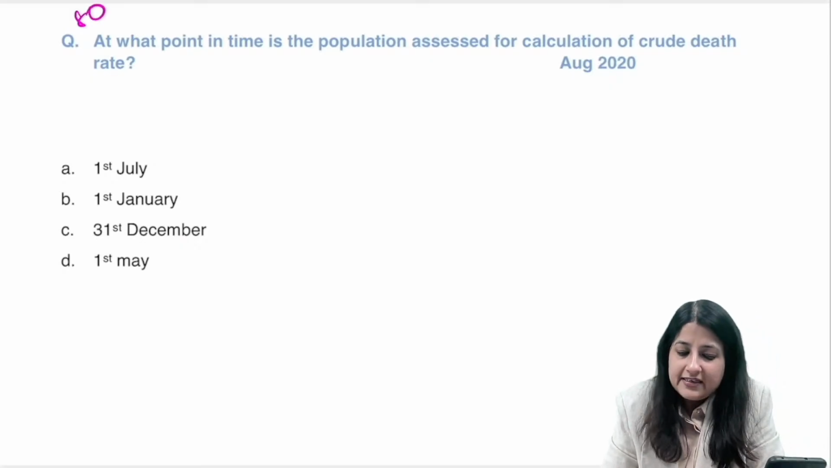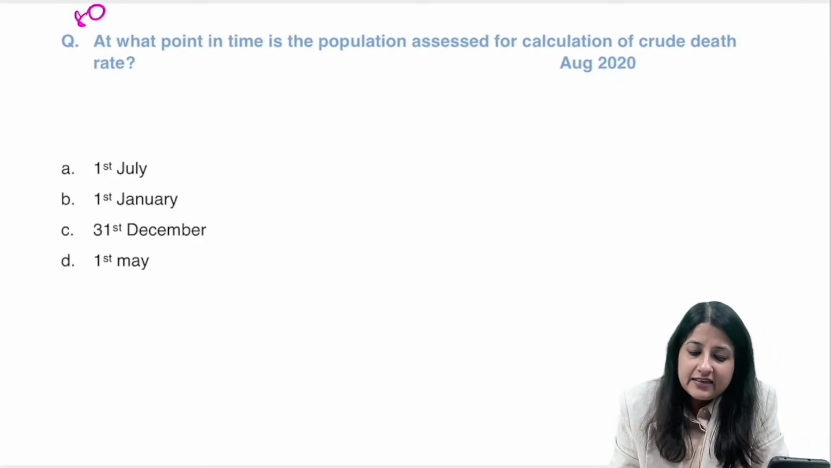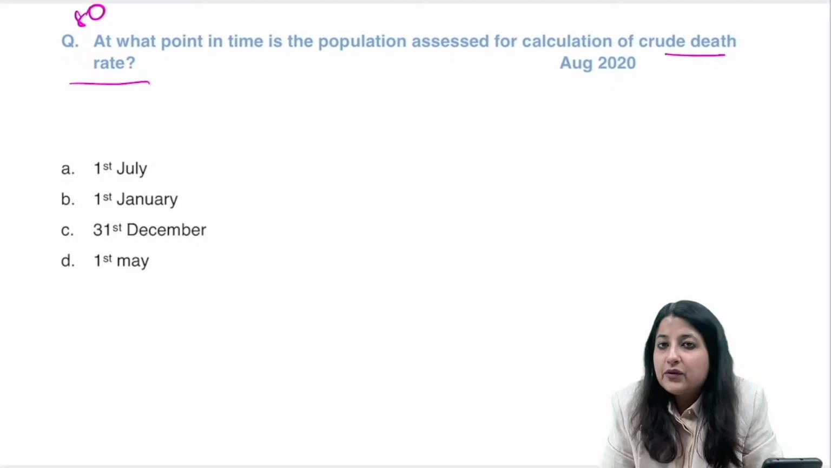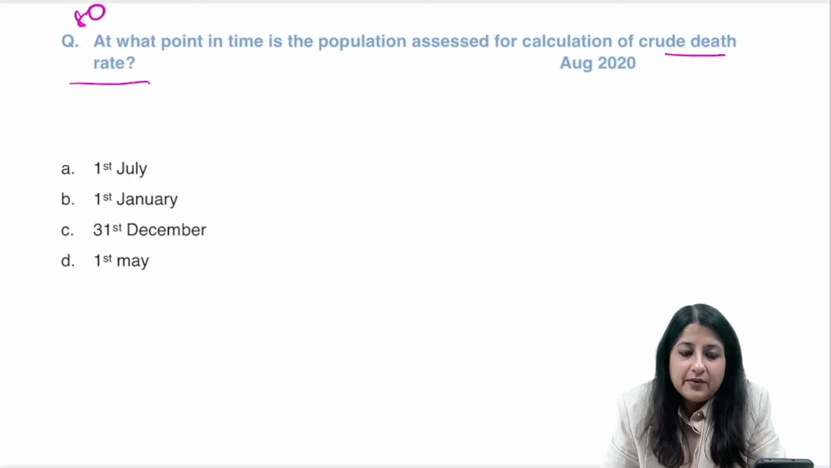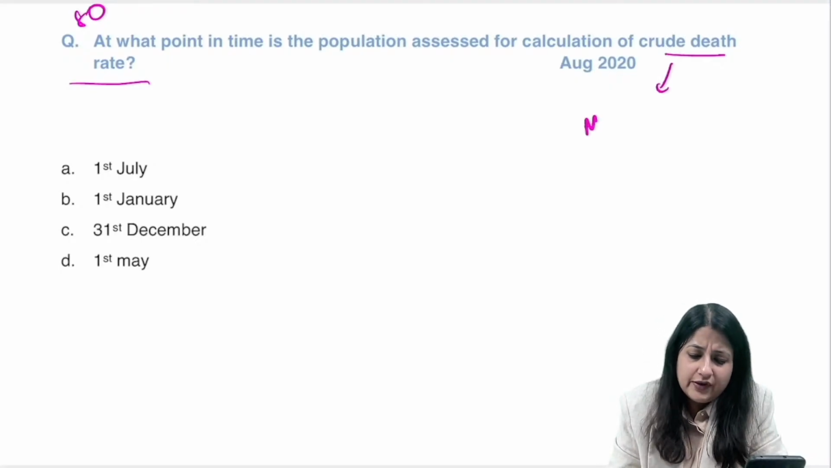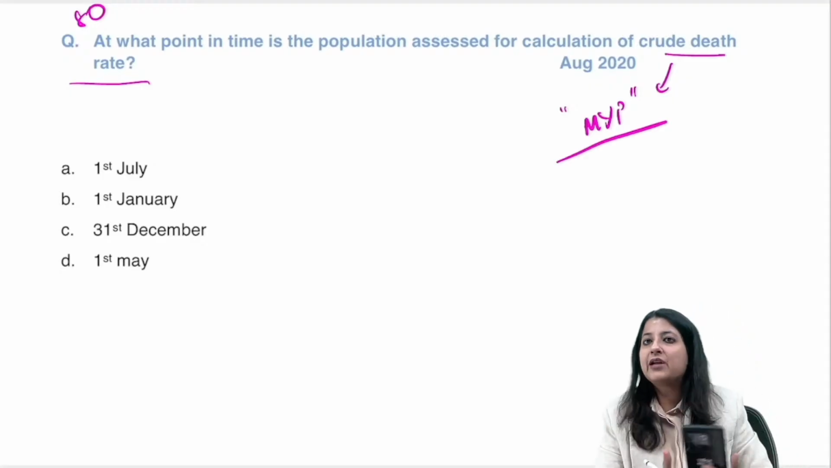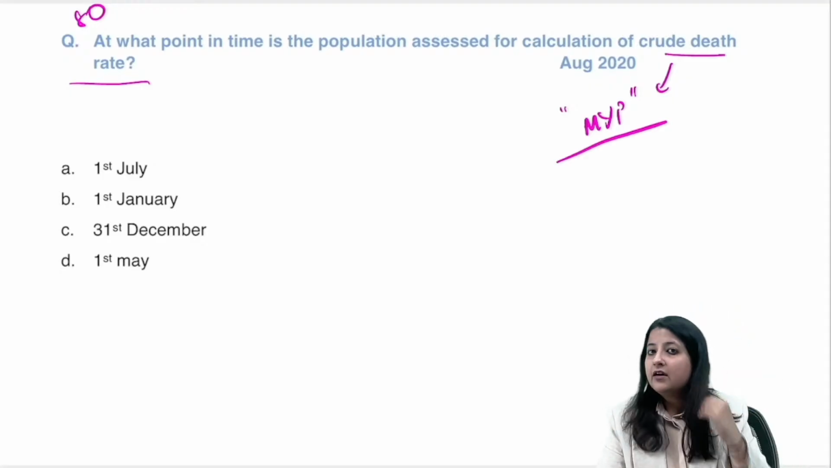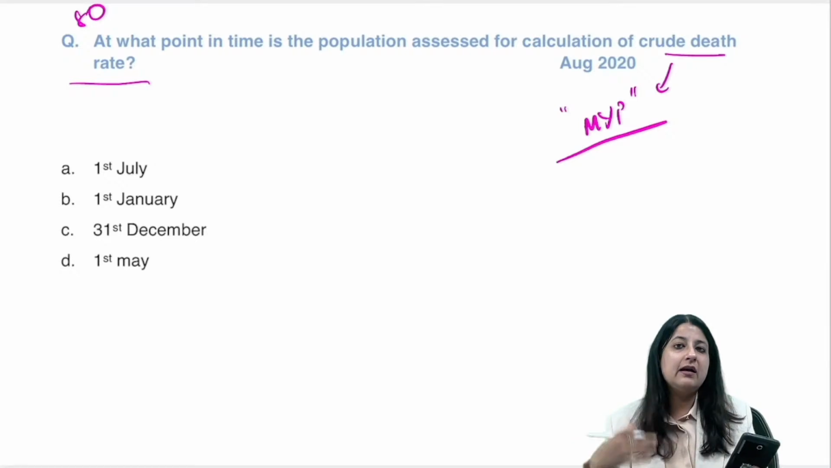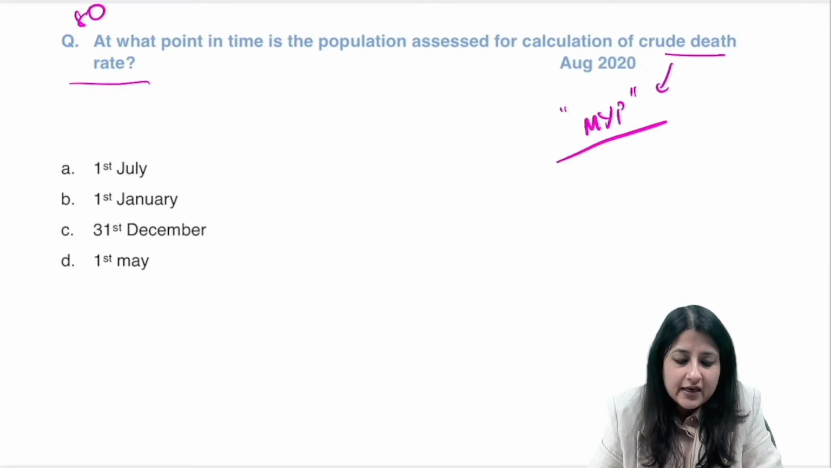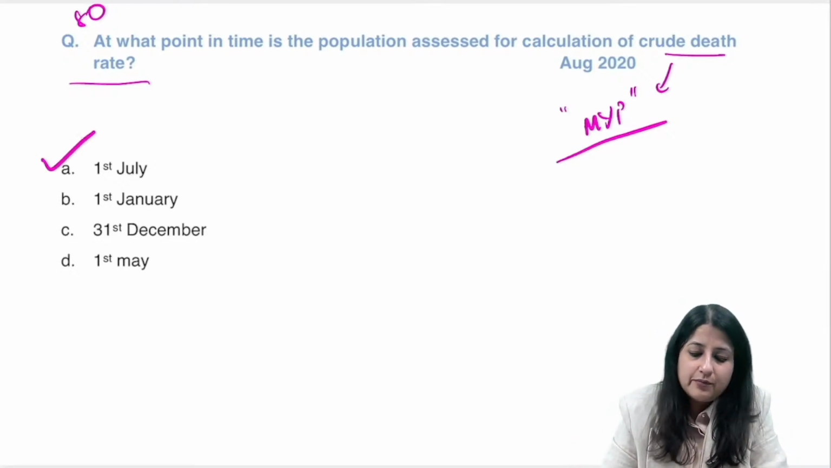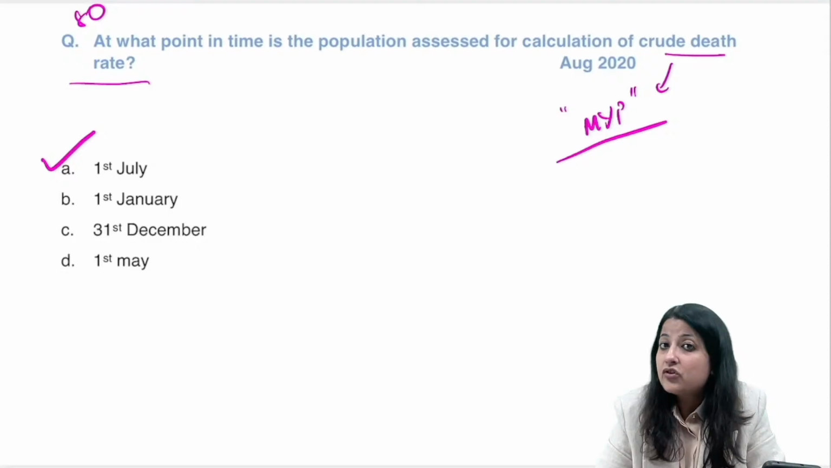At what point in time is the population assessed for calculation of crude death rate? That means when do you take mid-year population? I hope I'm not going too fast. The speed is okay for everyone. I'm looking to wrap up in 1 hour, and then I will be sharing the compiled PDF for all of you. So what is the answer to this? Very good. Mid-year population is 1st of July.